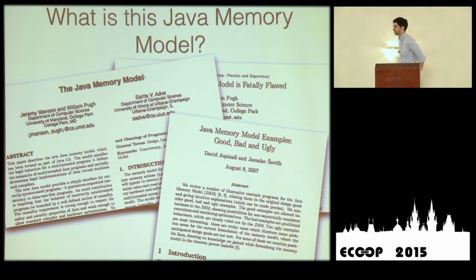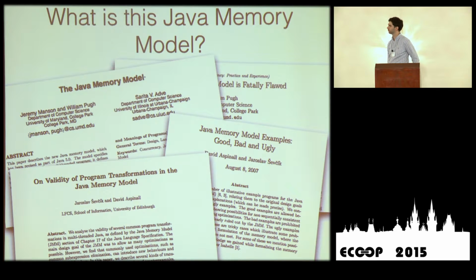David Aspinall and Jaroslav Sevcik came up with a paper saying, okay, here's the Java memory model, I'll show you a few examples. Some are good, some are bad, and some are ugly. What this shows is that the formalism they use to define this memory model is at times very complicated, and it leads to some very subtle errors.